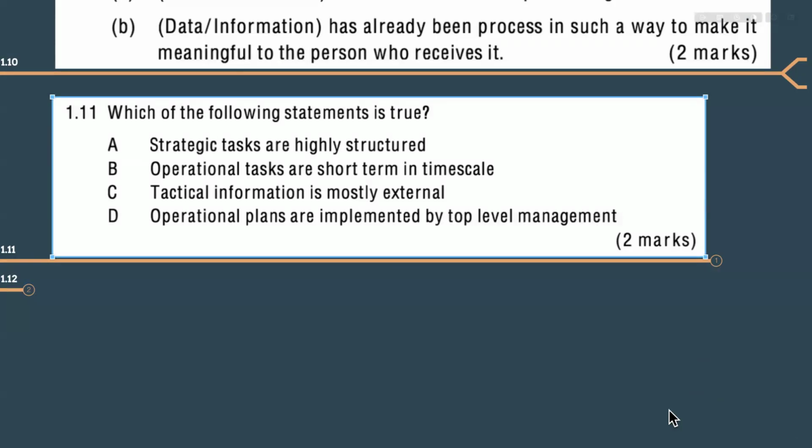Yes, exam time is 2 hours. I think so, if I'm not mistaken. So, what is true?